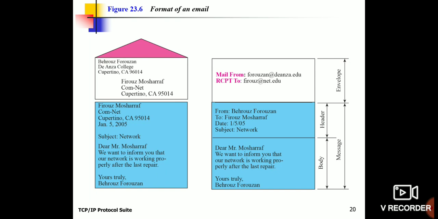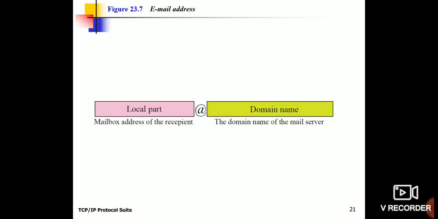The envelope carries the email address of the sender as well as the email address of the receiver. You can see on the right-hand side, mail from Feruzon at deanza.edu, and recipient to firouz at net.edu. This is the envelope. In the header you can see from, to, a date, and a subject. The subject is network, and the body of the content is whatever we type. So this is the format of email. And an email address contains two important parts: one is called the local part, and another one is called the domain name.